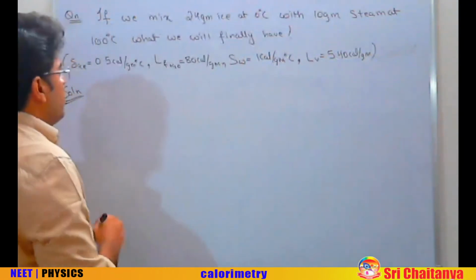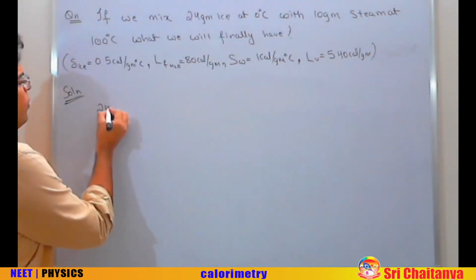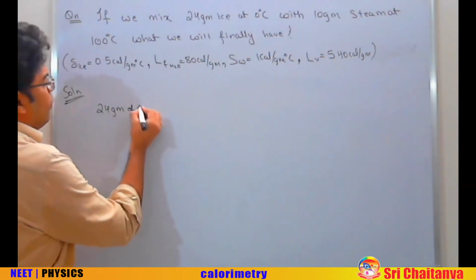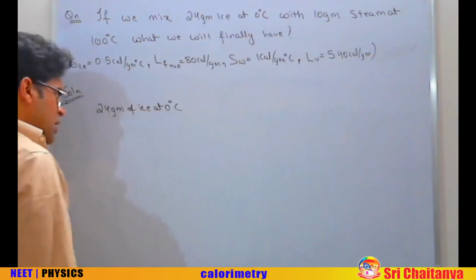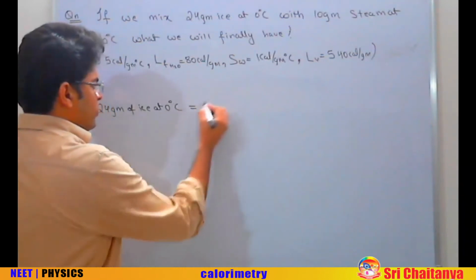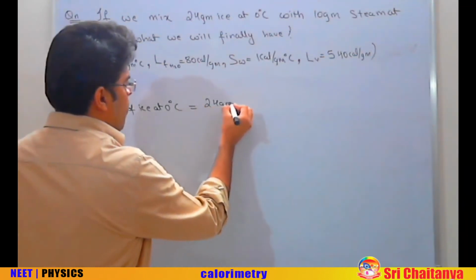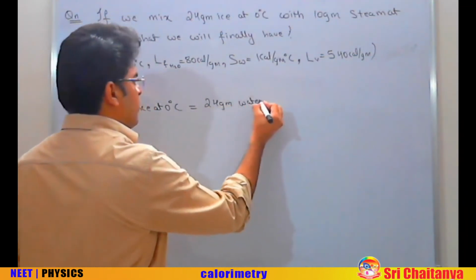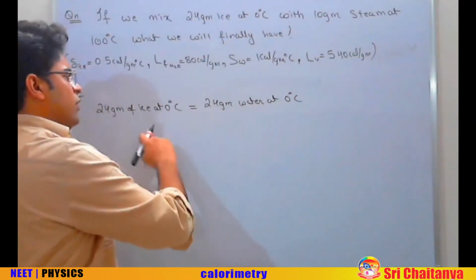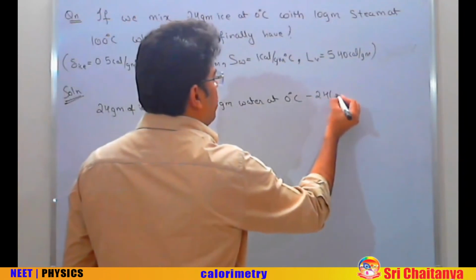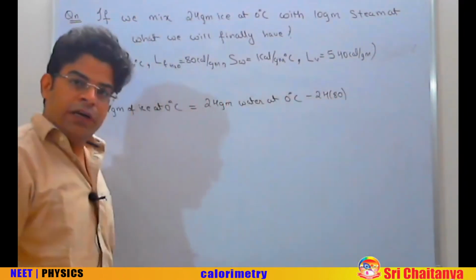So having 24 gram of ice at 0 degree centigrade is as good as having 24 gram water at 0 degree centigrade, from which you are going to take out 24 into 80 calorie of heat.